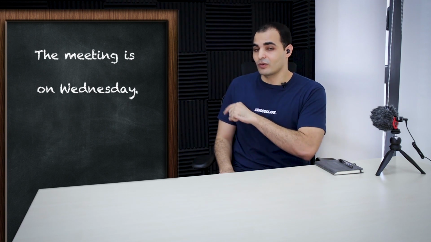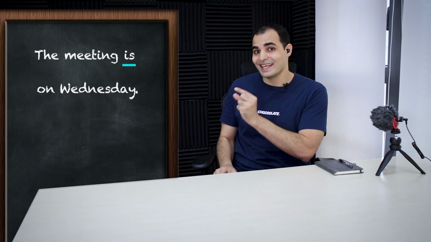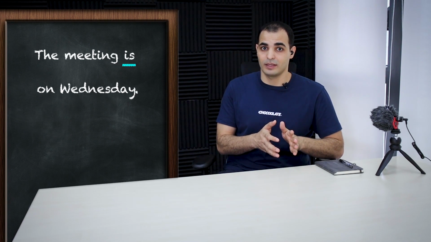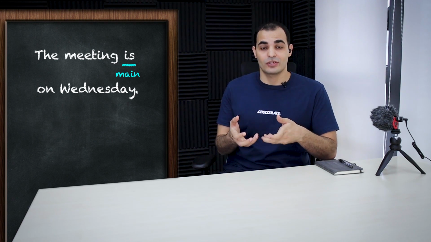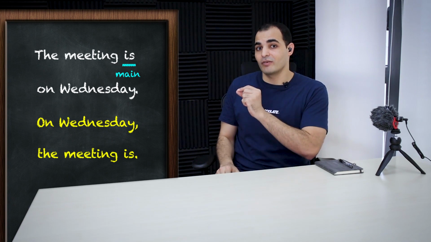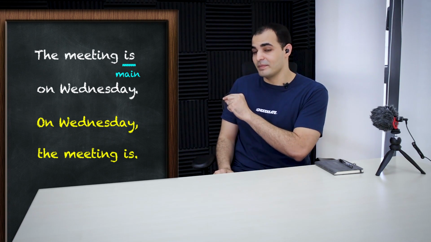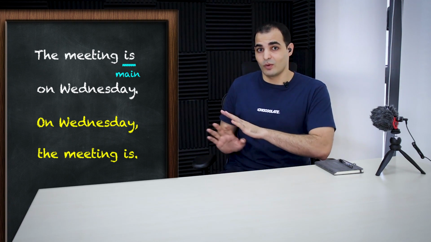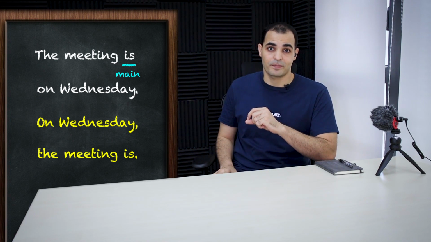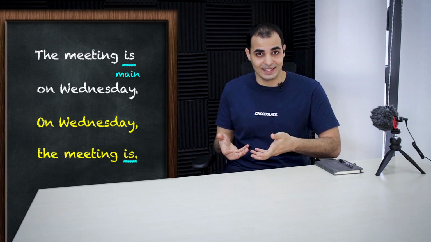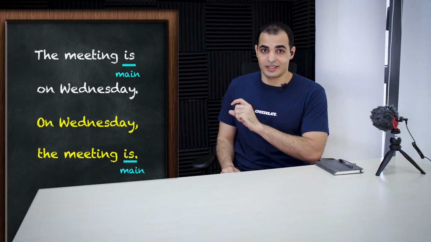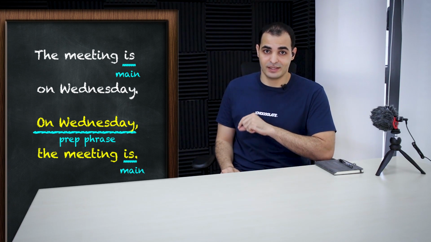The meeting is on Wednesday. The word "is" here. Is it the main verb or an auxiliary verb? It's the main verb. So can we say "On Wednesday, comma, the meeting is"? Can we say it like that? No, you can't. It won't make any sense. Why not? Because the word "is" here, it's the main verb. You cannot start the sentence with a prepositional phrase this way.